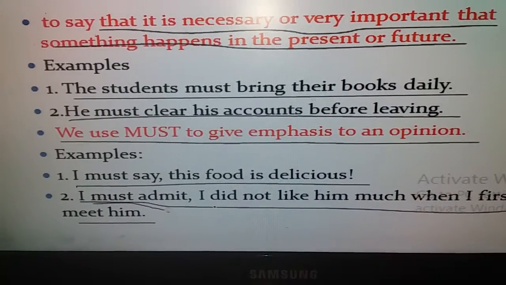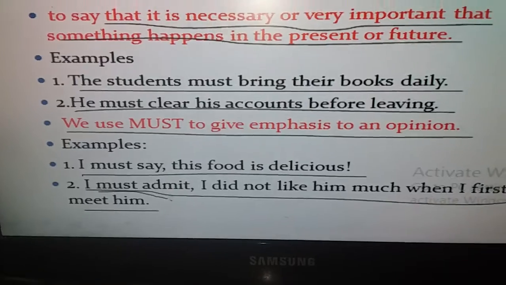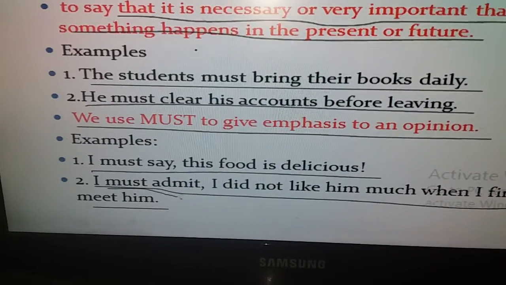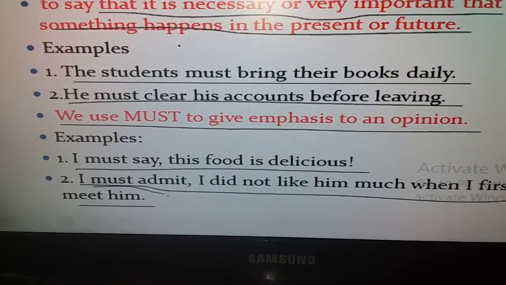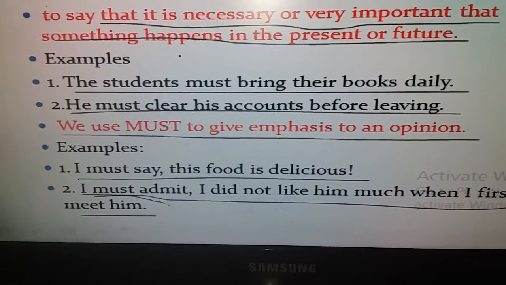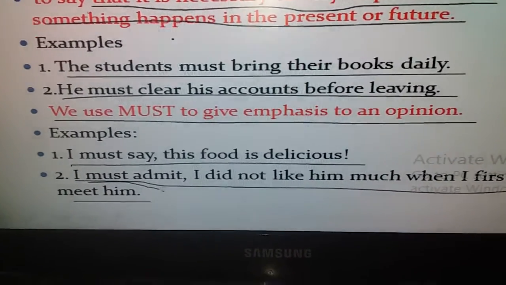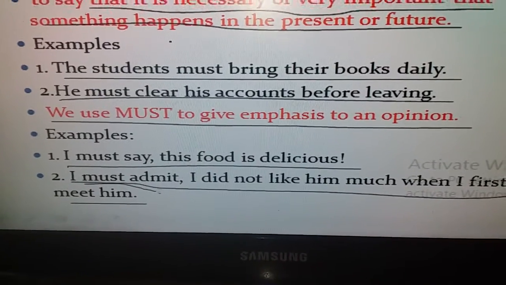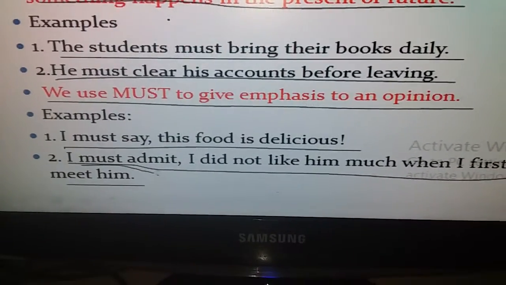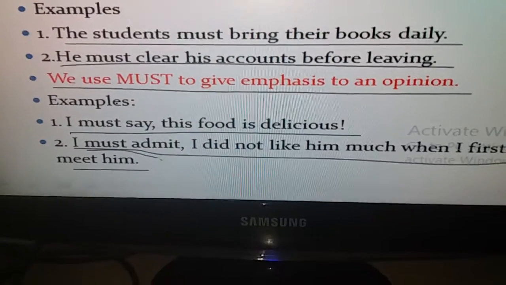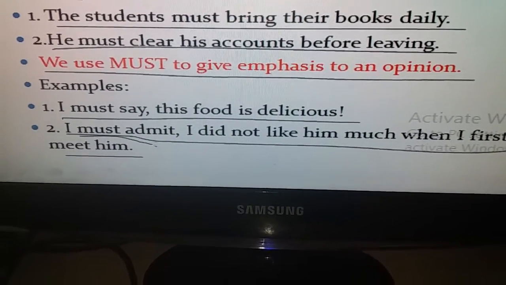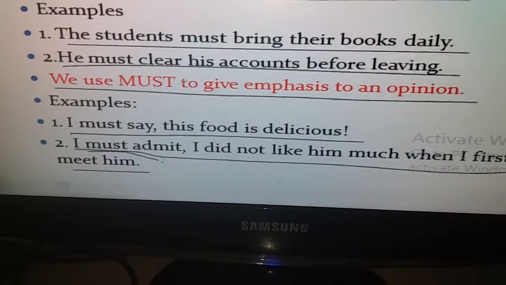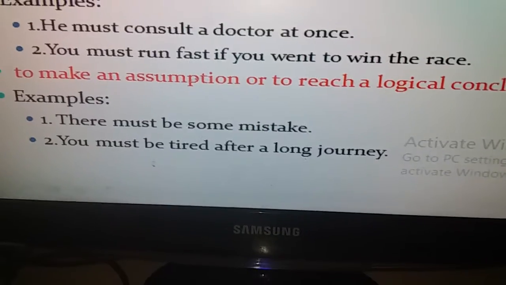Dear students, we can say we use must to convey the necessity, to say that it is necessary or very important that something happens in present or future. We also use must to give emphasis to an opinion. Let's take another meaning of must.